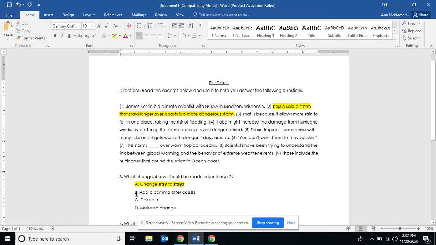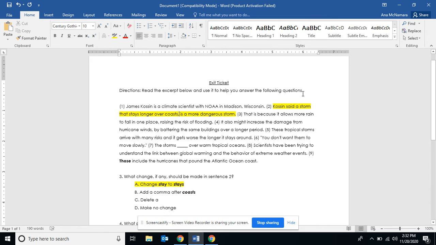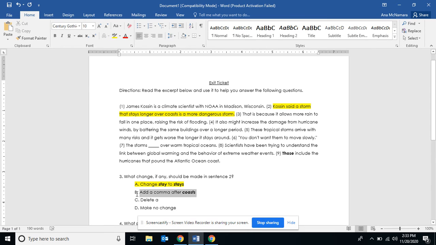Okay. B, add a comma after coasts. Costin said a storm that stays longer over coasts is a more dangerous storm. That seems fine the way it is. Let's add the comma and see how it changes the sentence. Costin said a storm that stays longer over coasts, is a more dangerous storm. No, that comma doesn't make sense there. When I put that comma there, it slows me down as a reader, and it doesn't make sense to split the sentence up like that. So that is not the correct answer.